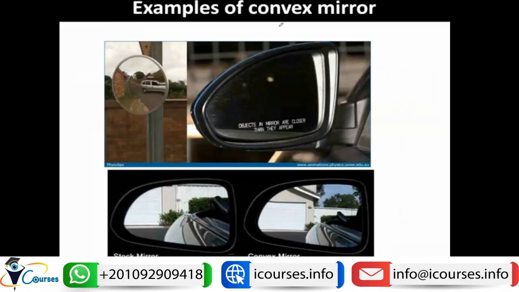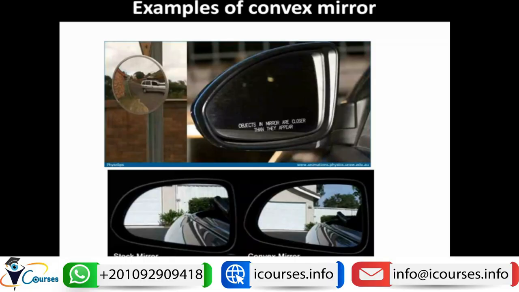So what is the application of the convex mirror? It will be the reverse. The side mirrors of the car are convex mirrors. And why is this? Because we need the object to be smaller. So if we have a smaller object, we can now see a large field of view.